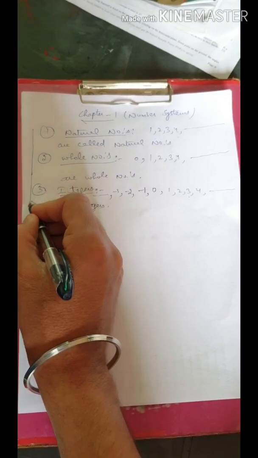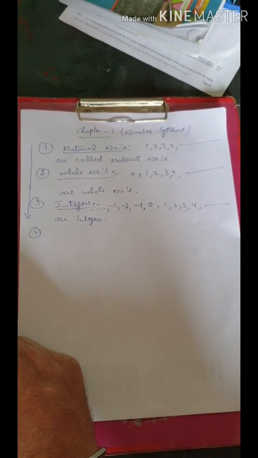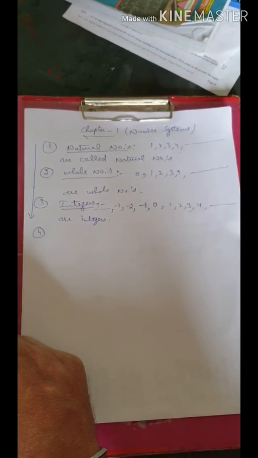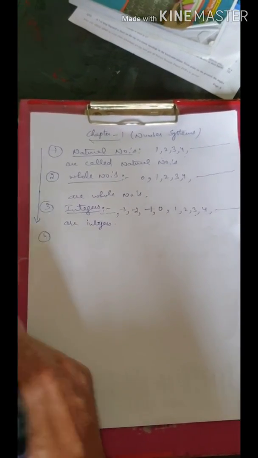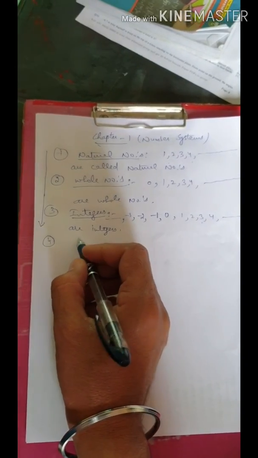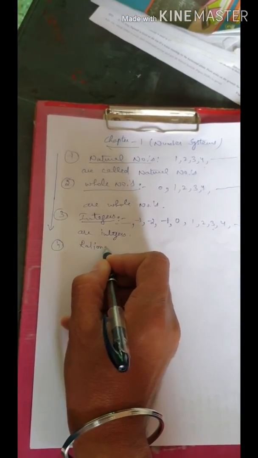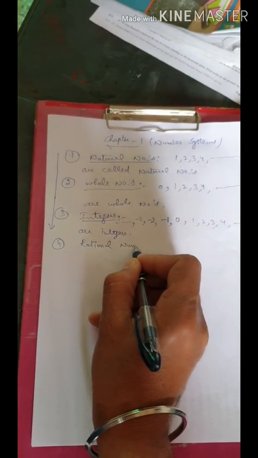So here we saw one more thing. Natural numbers lie in whole numbers, and integers contain all the natural numbers and whole numbers also. Means they lie in integers. Now there is another category which is different from these, that is called rational numbers.